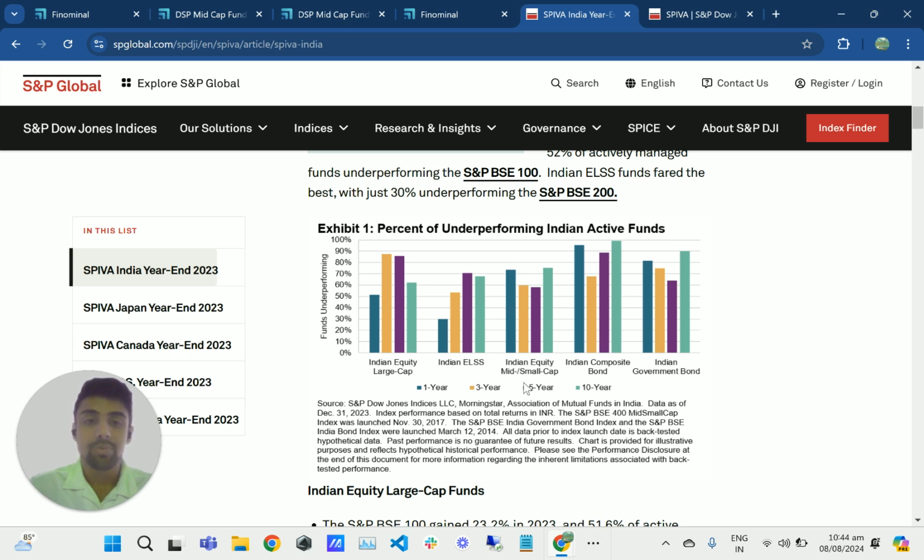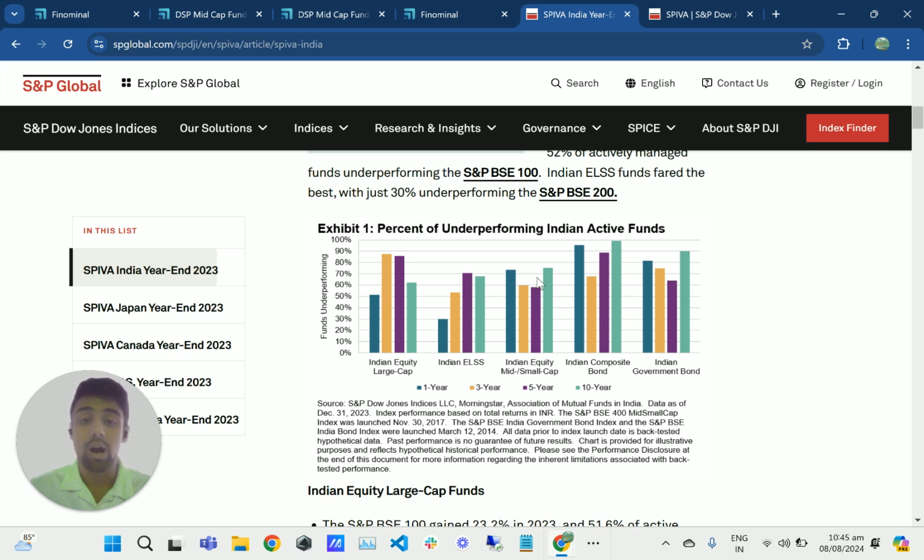So here we are showing that 75% of active mid-cap and small cap funds have underperformed their benchmark, which is not great news because investors need to be very picky about the mutual funds, especially in the mid and small cap category, to outperform their benchmark.